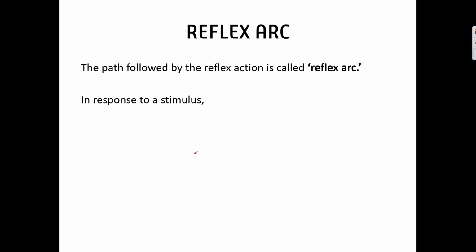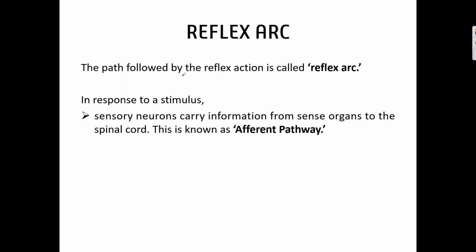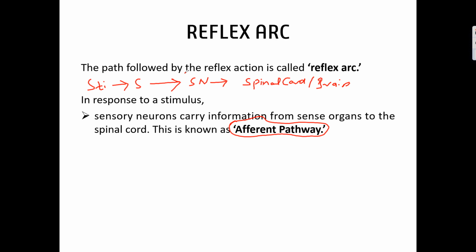So what is happening in response to a stimulus? Whenever there is a stimulus, the sense organs will detect it, and with the help of the sensory neurons, they will send the information to the brain or spinal cord. This is called the afferent pathway, and these sensory neurons are also called afferent neurons.